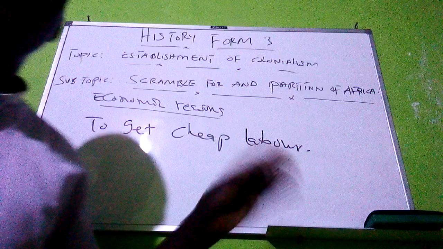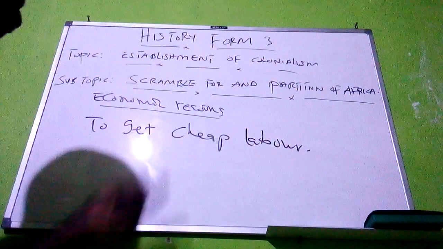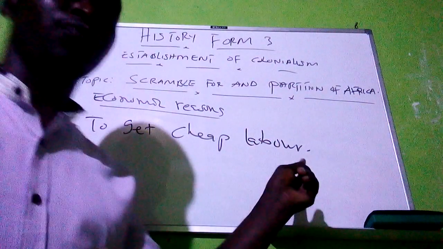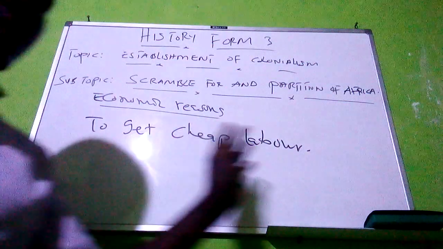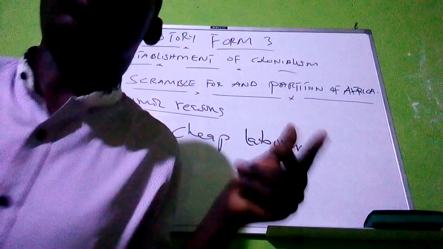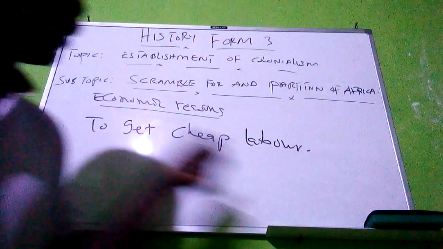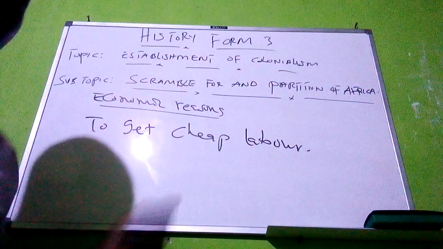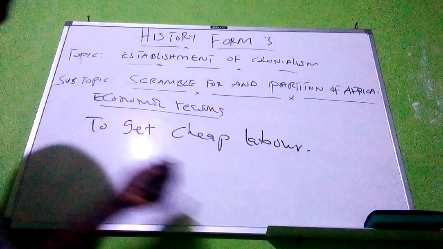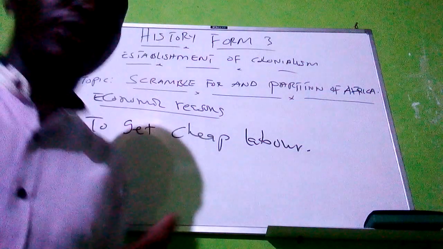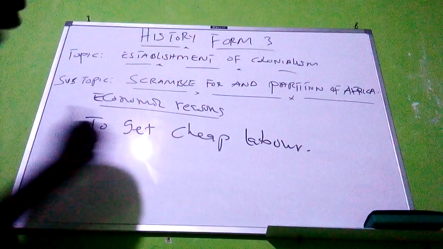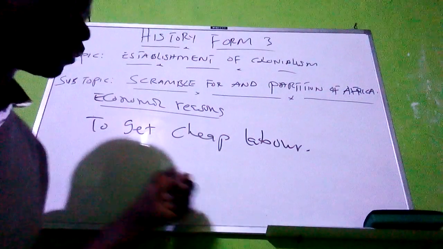So the alternative was to come to Africa to find cheap labor, people unaware of working hours and wages. So cheap labor caused the colonists to come to Africa to scramble for and partition the continent.